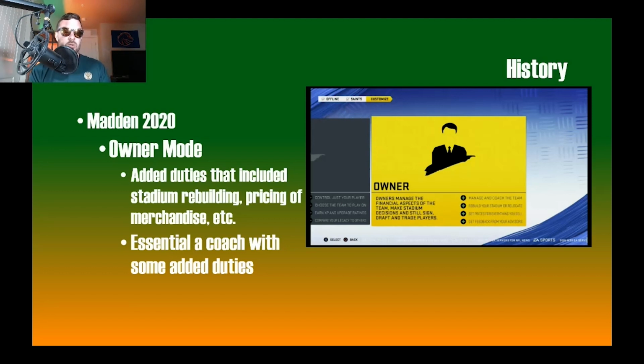You still, if you go from Road to Glory to the coaching mode, you still control the player individually, whereas now you're going to be coaching the coach individually, but you're actually going to be the athletic director over the top of them. So this is something that is not necessarily the same, but a parallel with the EA college football world coming over from Madden.